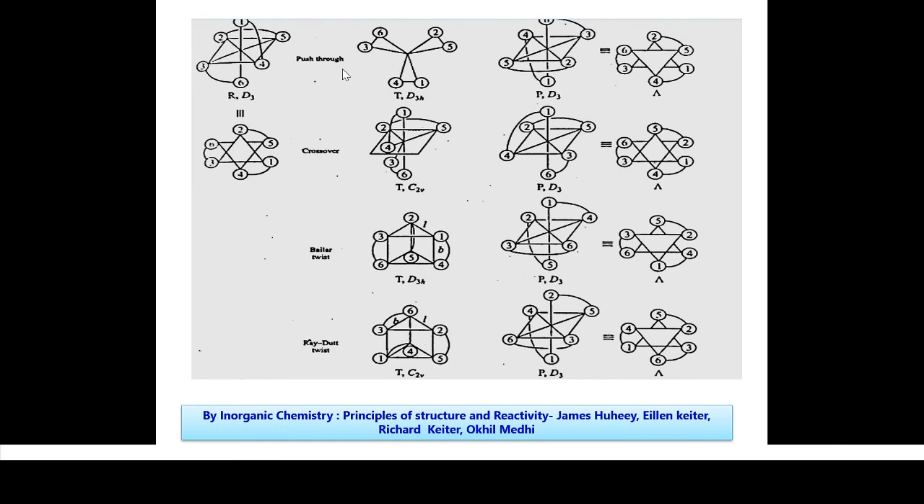See, this is the push-through mechanism. Here is the crossover mechanism. Both are energetically unfavorable, while Bailar twist and Ray-Dutt twist are energetically favorable. This was all about isomerization and racemization of octahedral complexes.